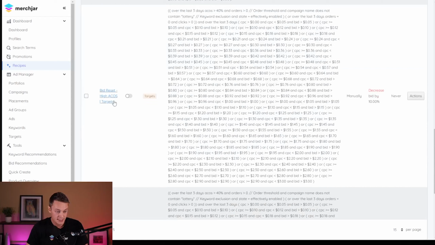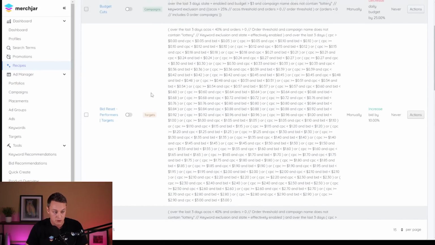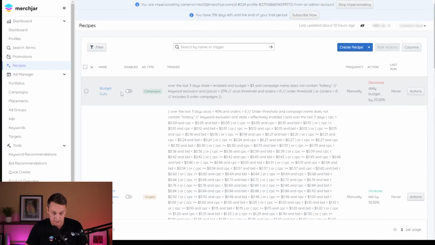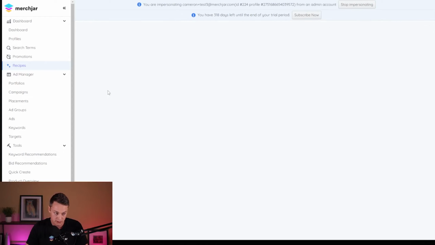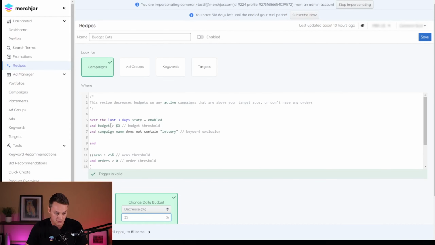And anything that has a high ACOS where the bid's still above the new CPC that's happening, it's going to bring those down. So first we're going to start with the budget cuts. And if you want to see what it's going to affect with any recipe, you can go in here, see what the recipe looks like. And down at the bottom, there's a refresh, which I'm covering here, but just a little circle you can click on it. It'll tell you how many items it's going to affect.